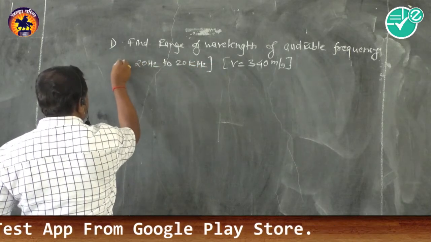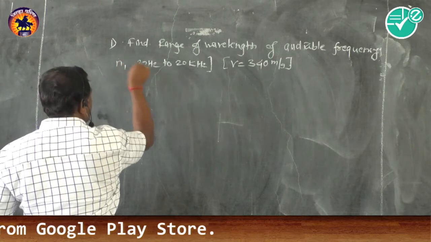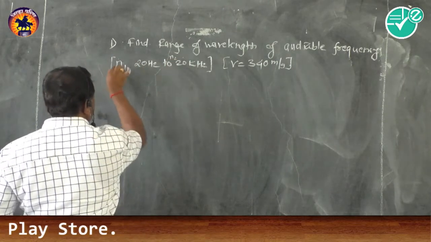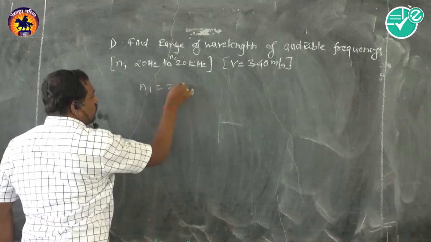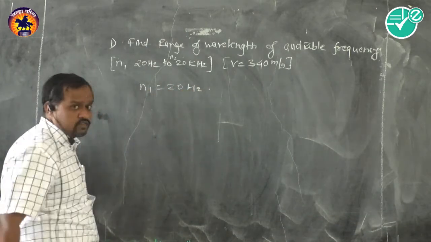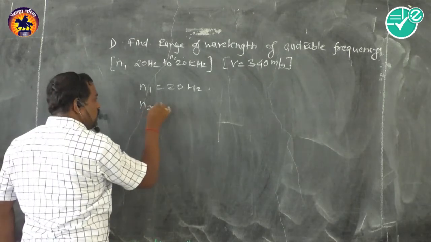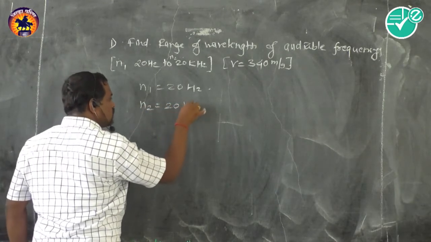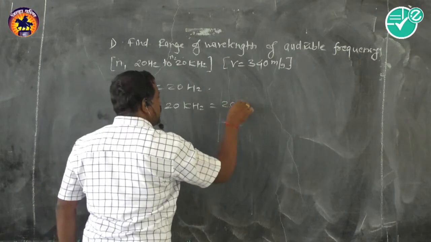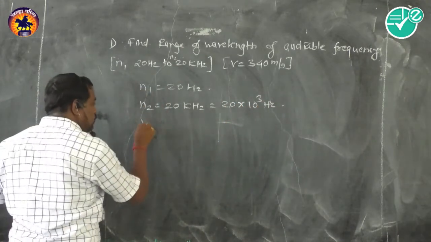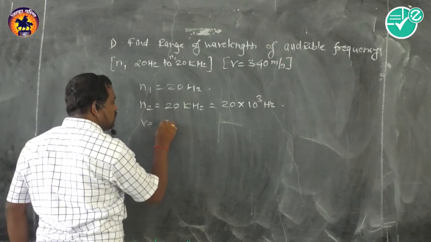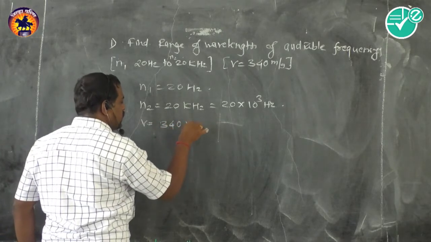Range of frequency. We can say that the frequency range is N1 and N2. See, solution. First, N1 is 20 hertz, the first frequency given. Second, N2, the end frequency, is 20 kilohertz. Kilohertz means we can write 20 into 10 to the power 3 hertz. We have the velocity of sound given, 340 meter per second.